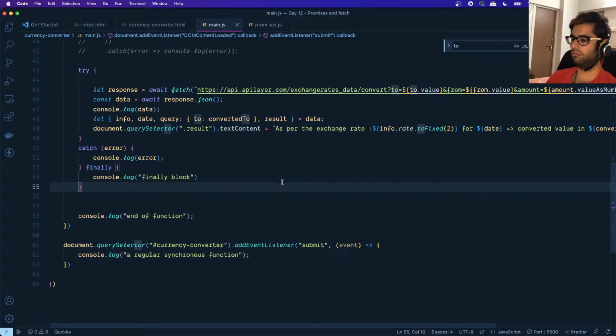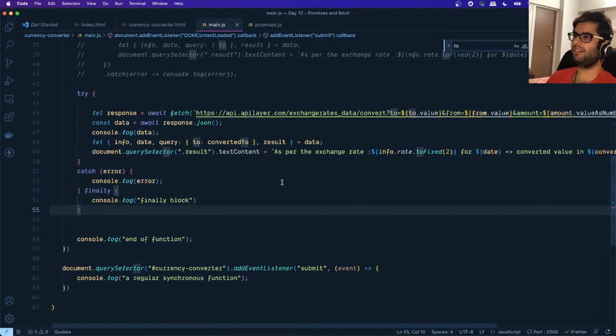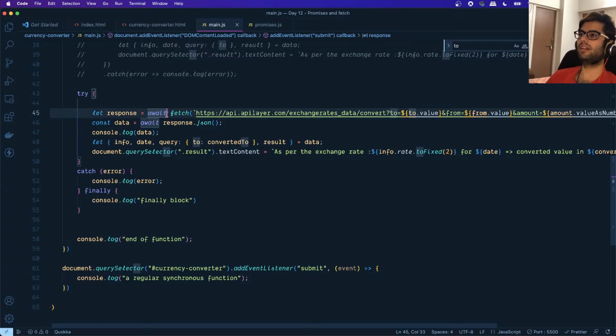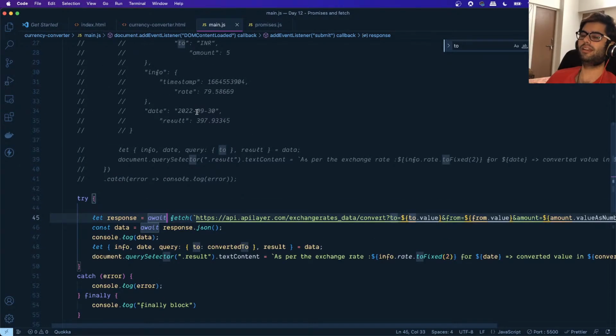So I mean, it depends, right? What do you find easier to write and express, easier to use, you use that. This is something which was made available later on. Earlier, we always used to handle promises using dot then and dot catch. Then in one of the recent versions, async and await statements were made available. So this is something which is more recent.